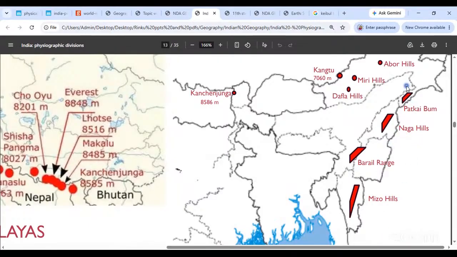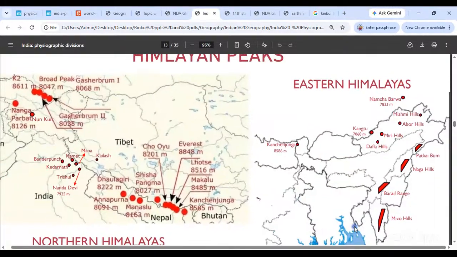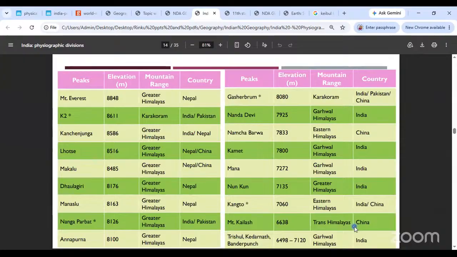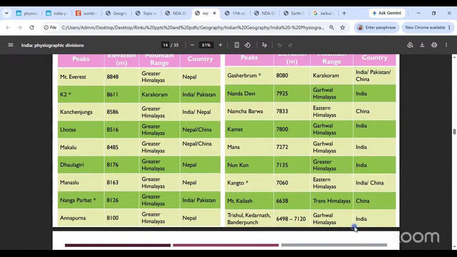So in different places they get called by different names. But Patkai, you have the Naga hills, the Barail range and the Mizo or Lushai hills. Okay, these are the different hills or ranges or peaks. Do you have those? Are we good? Okay. Once again, questions पूछते हैं इसलिए table बना के दिया है. No NCERT book will have this table. The reason why I have mentioned this is because sometimes they ask you which peak lies in which particular range or which particular state or something like that. Okay, so you need to be careful over here.